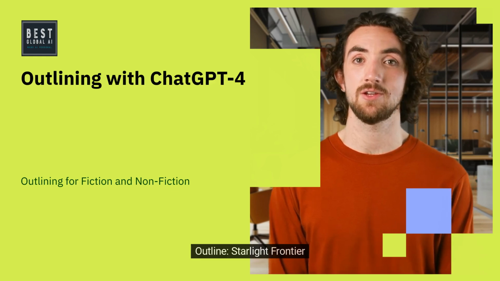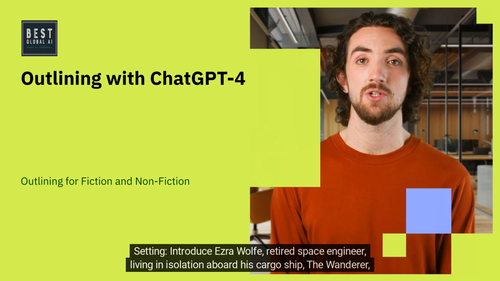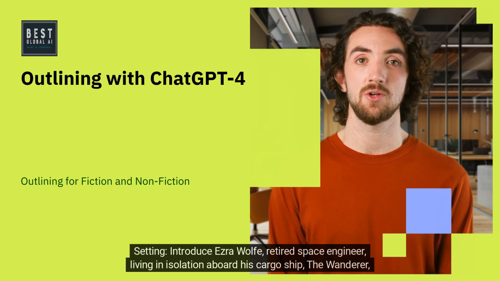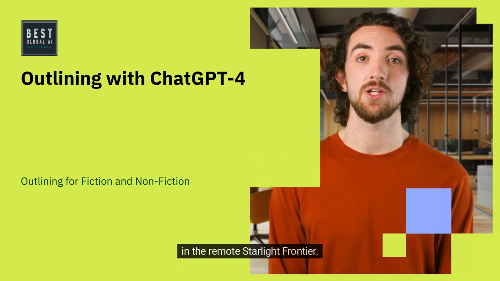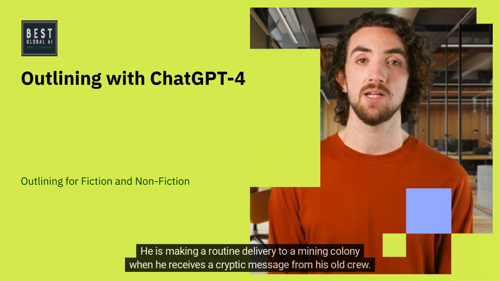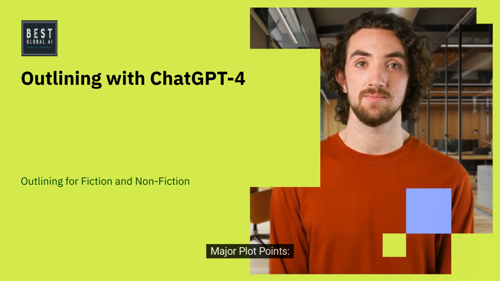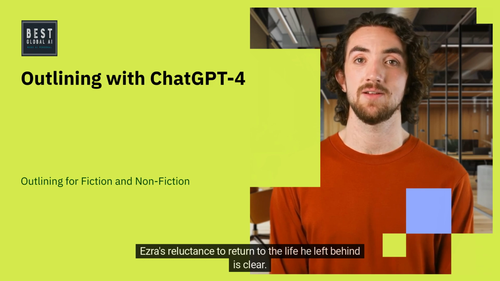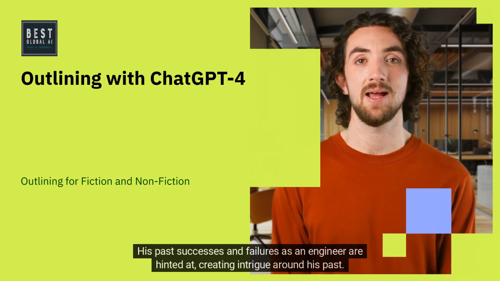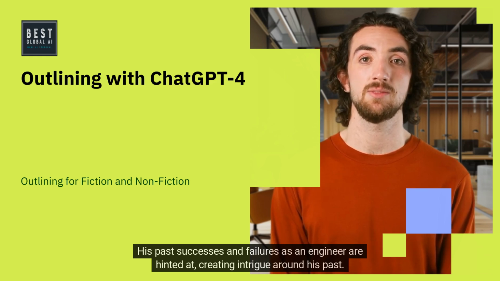Outline: Starlight Frontier. Chapter 1: The Call. Setting: Introduce Ezra Wolf, retired space engineer, living in isolation aboard his cargo ship, the Wanderer, in the remote Starlight Frontier. He is making a routine delivery to a mining colony when he receives a cryptic message from his old crew. Major plot points. Ezra's reluctance to return to the life he left behind is clear. His past successes and failures as an engineer are hinted at, creating intrigue around his past.